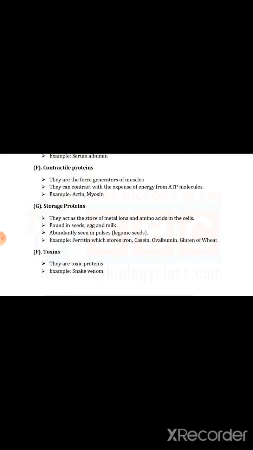For example, ferritin, which stores iron, casein, ovalbumin, gluten of wheat. Last one is toxins. They are toxic proteins, for example, snake venom.